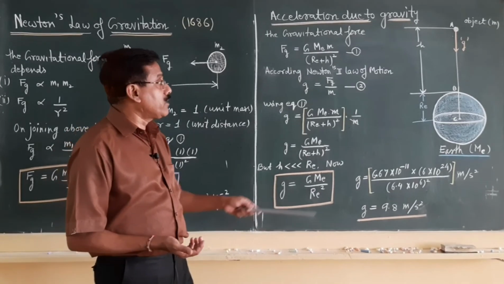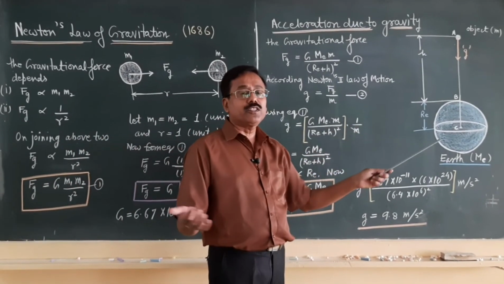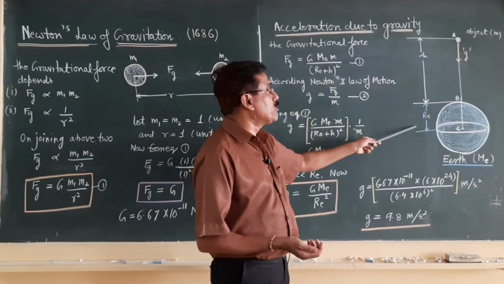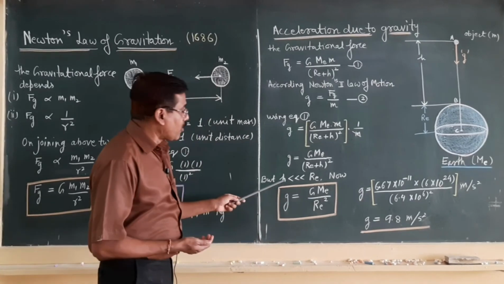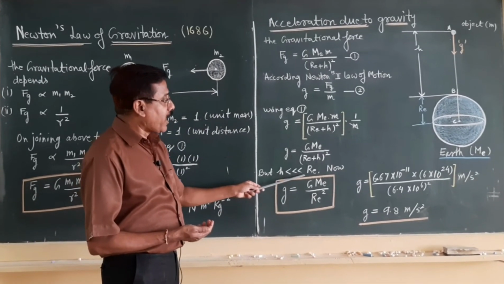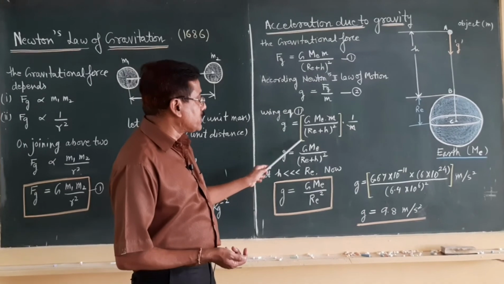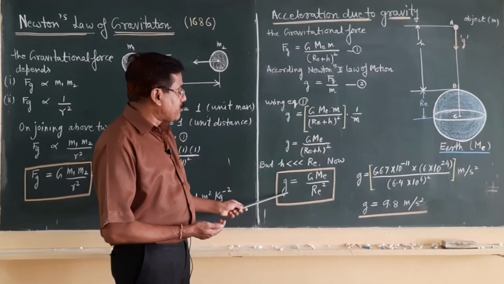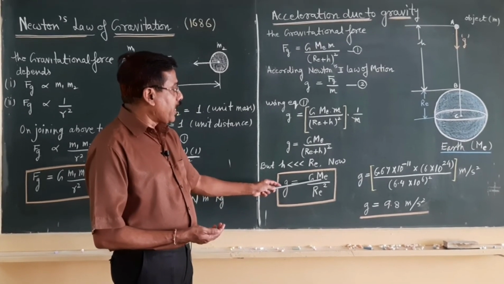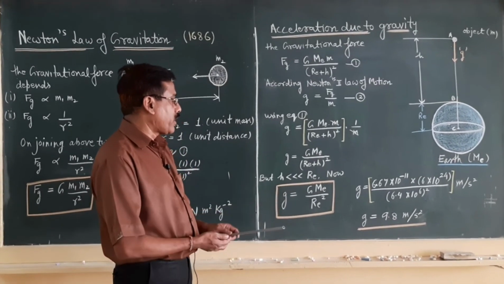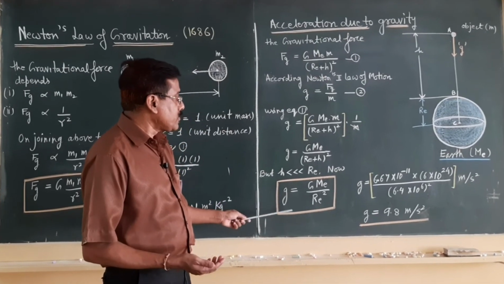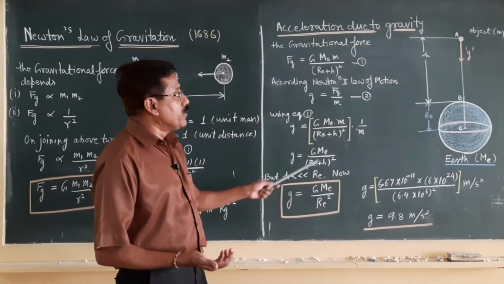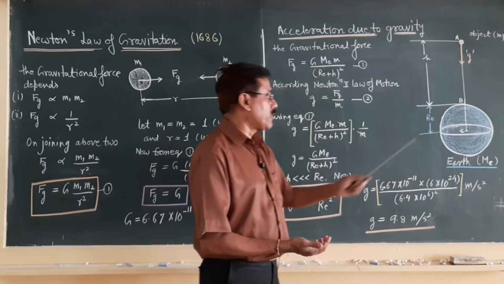But we know that the radius of the earth is of the order of 6400 kilometer, and this height is negligible in comparison to the radius of earth. So for h much less than Re, we have to neglect h in this expression. When you neglect h in this expression, then we have small g is equal to capital G Me by Re whole square. Now this equation is the equation for the acceleration set up in an object which is near the earth surface.